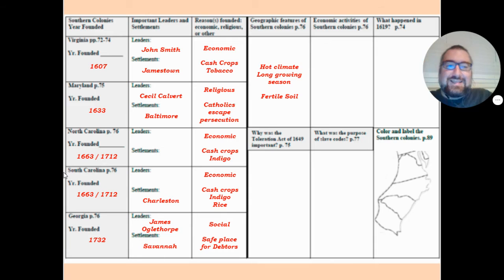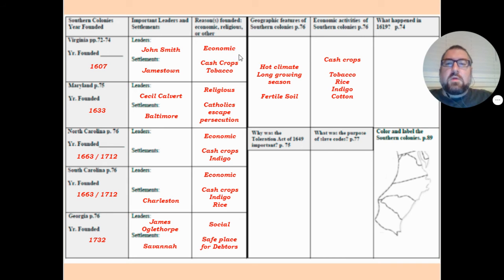So if someone was in debt to someone, back then, if you owed money, you would be thrown in jail until you paid it back, which is stupid because that's not how working works. But a lot of these jails were just full of people who owed money. So James Oglethorpe said, hey, why don't we take these people out to the New World, give them some economic opportunities, they can pay back their debts, everybody wins. So that's how James Oglethorpe started up the colony of Georgia.